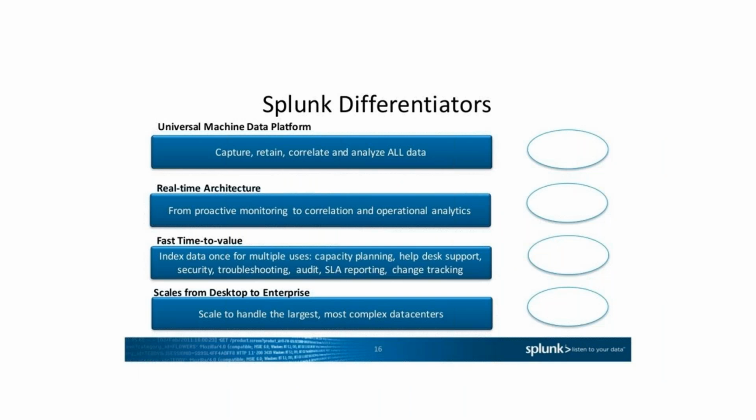So how is this different from other things? This is a universal machine data platform. Basically it captures, retains, correlates, and analyzes all kinds of data. And as I said already, this is a real-time architecture, from proactive monitoring to correlation and operative analysis. Fast time to value: index the data once for multiple users. We load the log data only one time, so it can be used for capacity planning, help desk support, security, troubleshooting, audit, SLA reporting, and change tracking.